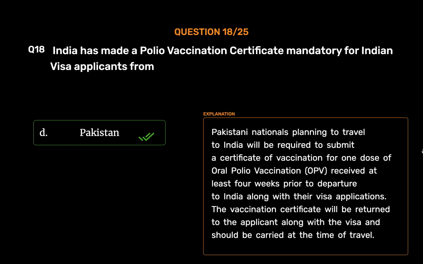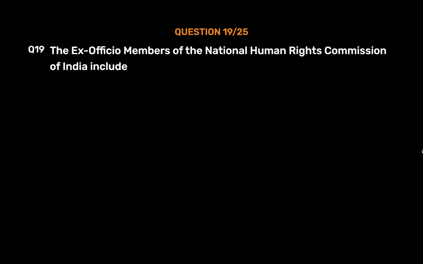Pakistan. Pakistani nationals planning to travel to India will be required to submit a certificate of vaccination for 1 dose of oral polio vaccination, OPV, received at least 4 weeks prior to departure to India along with their visa applications. The vaccination certificate will be returned to the applicant along with the visa and should be carried at the time of travel.